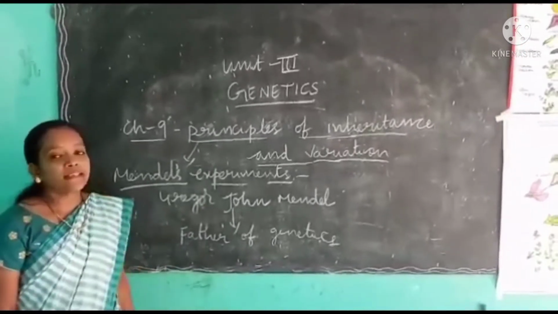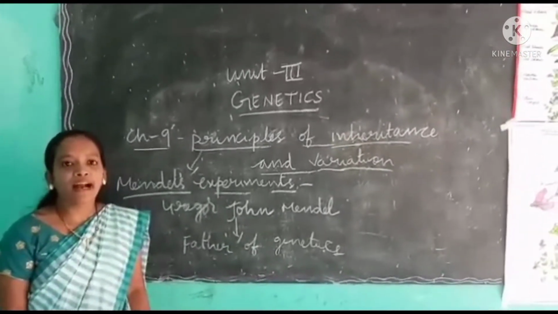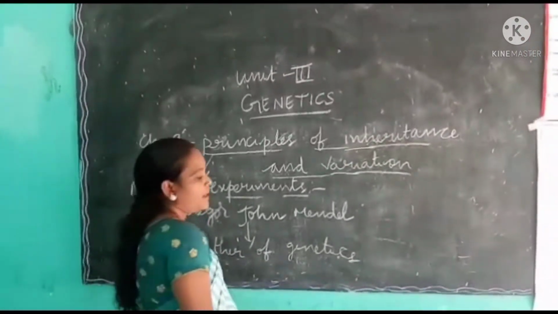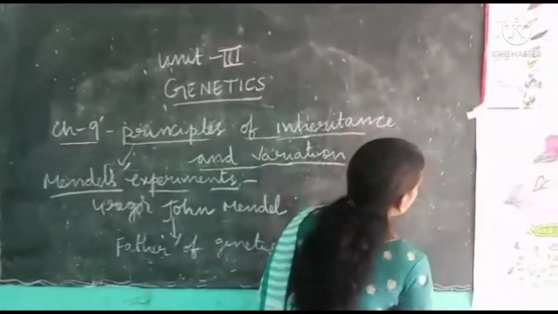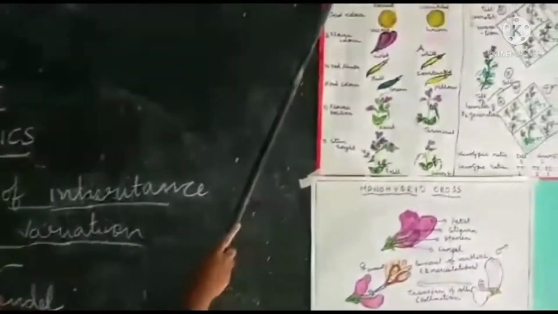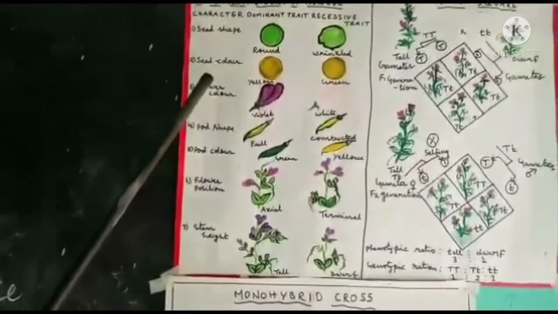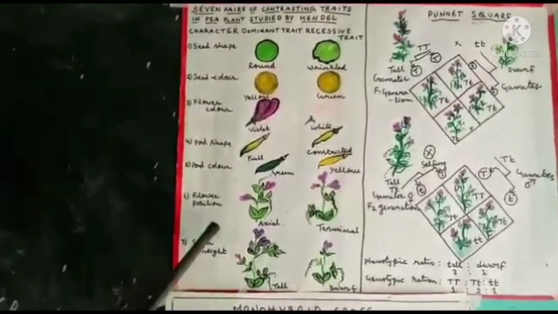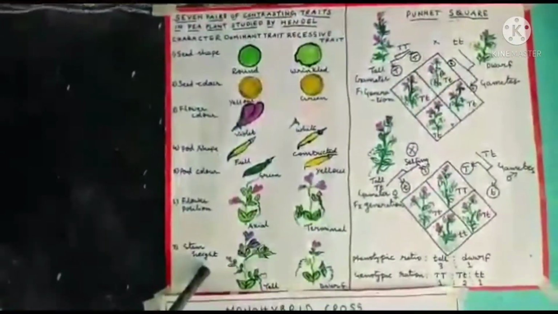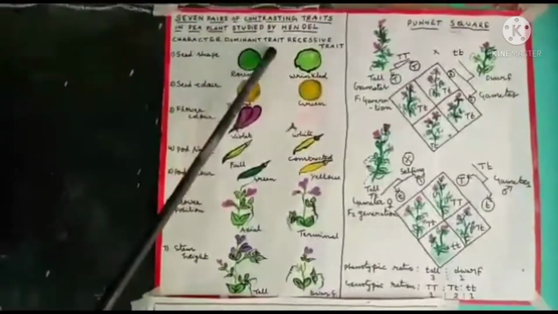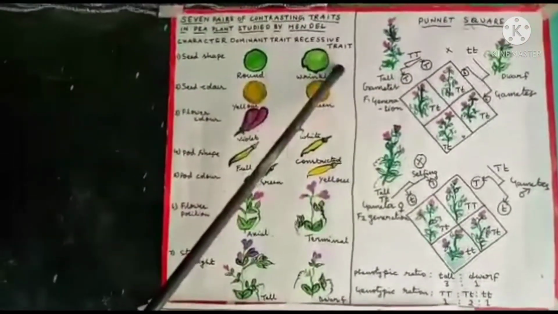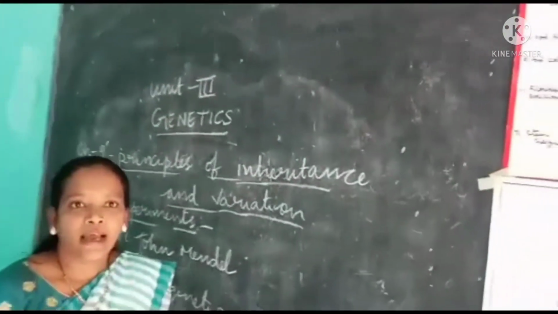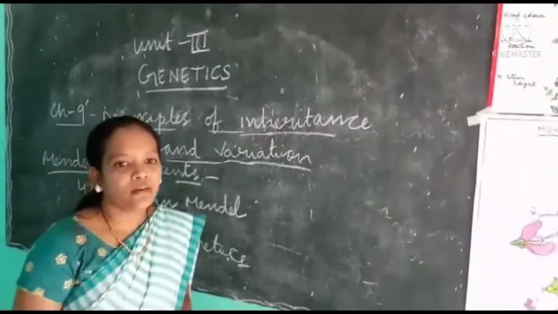He had chosen 7 pairs of contrasting traits. They are seed shape, seed color, flower color, pod shape, pod color, flower position and stem height. Okay, later I will explain what is a dominant trait and what is a recessive trait. These are the 7 characters chosen by Mendel.